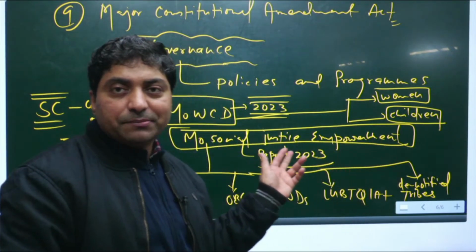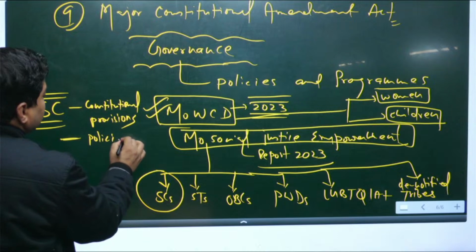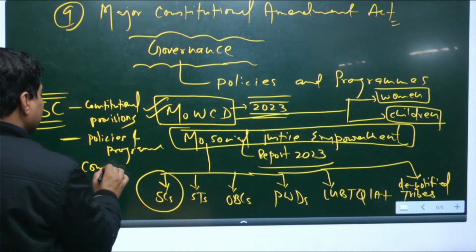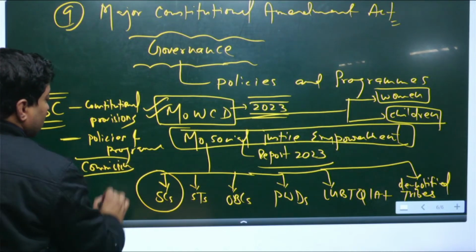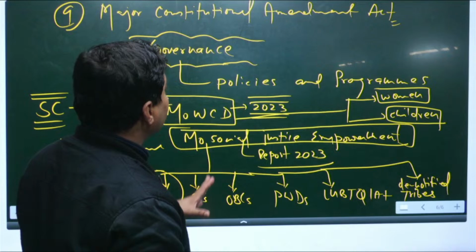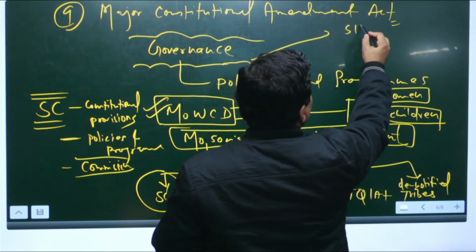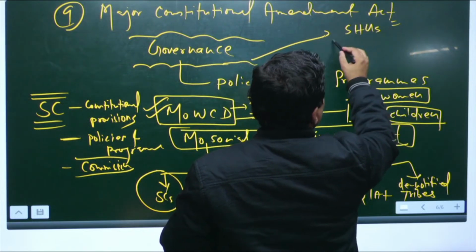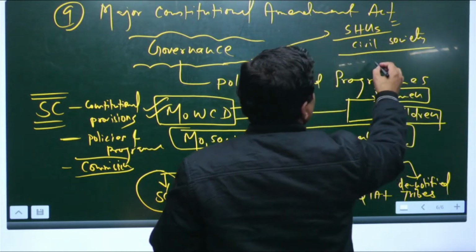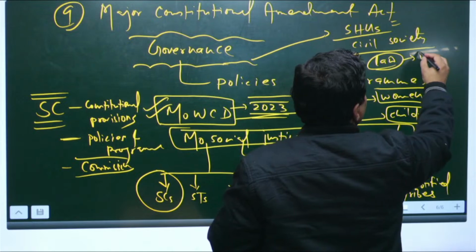Apart from policies and programs, you can focus on commissions, but commissions are not so important. Apart from this, one can focus on self-help groups and civil society, and laws that regulate civil society, like for example FCRA.